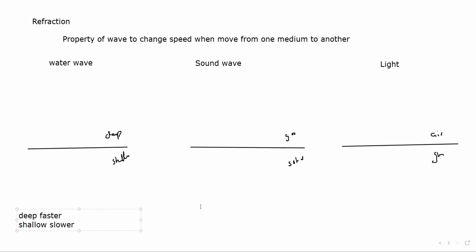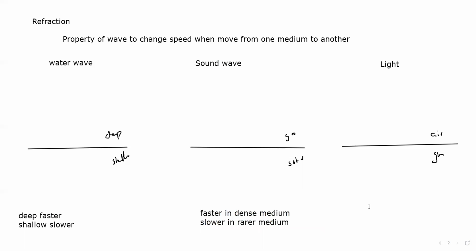Sound waves travel faster in a solid or a dense medium, and they travel slower in a rarer medium, because sound requires a medium to travel.